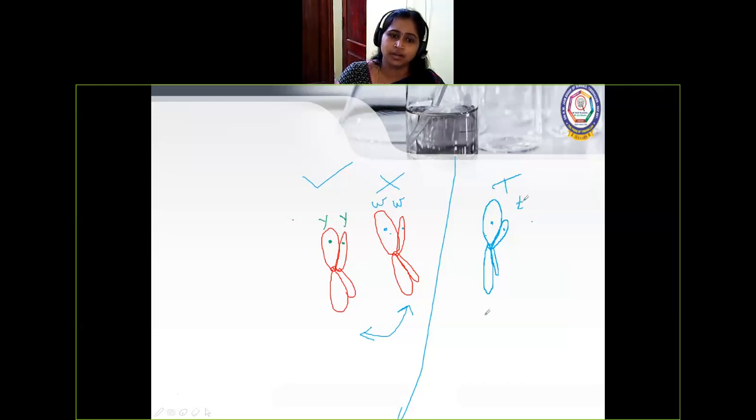Is it inter or intra? Right here, it is intra. In the same homologous chromosome, interaction between the two genes of the same chromosome, it is intra. And when it is two different non-homologous chromosomes, it is inter. Interallelic, right? So we'll see an example here.